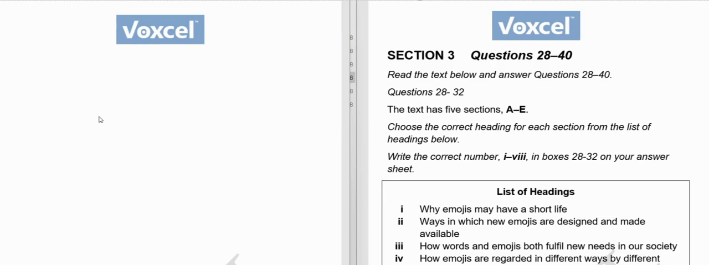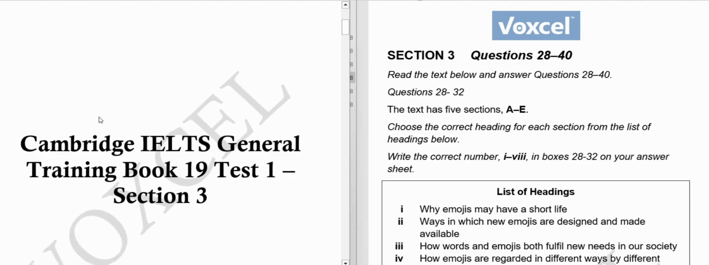So in this video we're gonna discuss Cambridge IELTS General Training Book 19, First Test, Section 3. We have already discussed Section 1 and Section 2 of this particular test number 1 of Book 19. If you haven't watched those videos, you can watch them later after watching this video. For the time being, I want your undivided attention so that you can understand how to solve such questions. And without further delay, let's start.